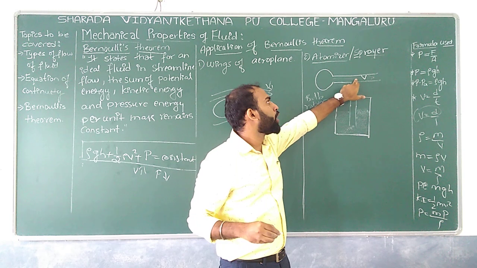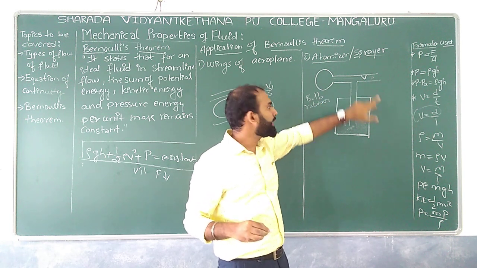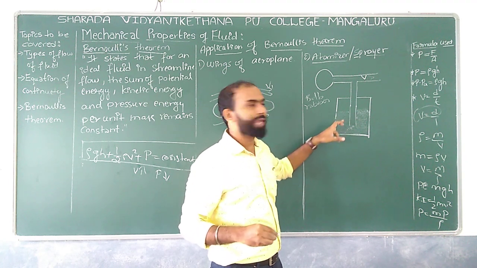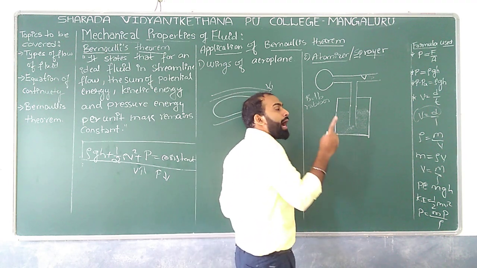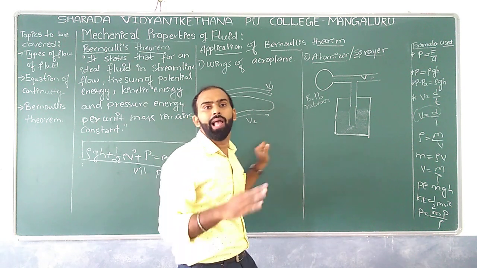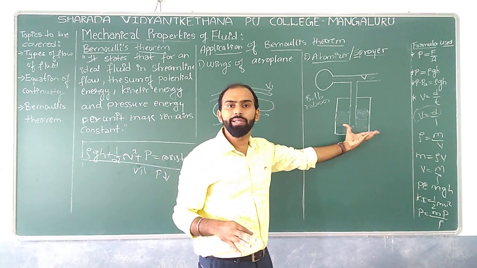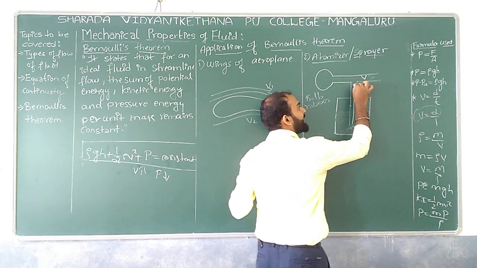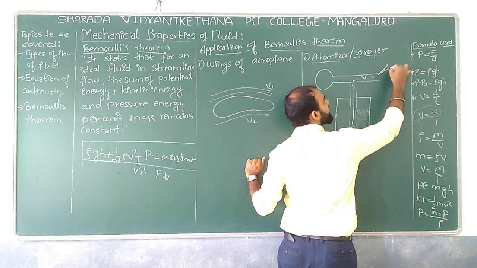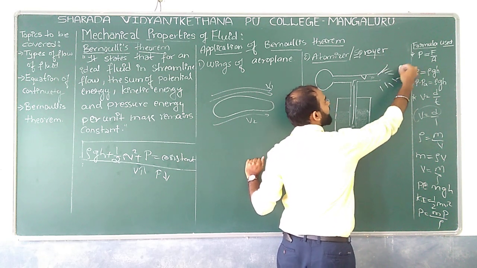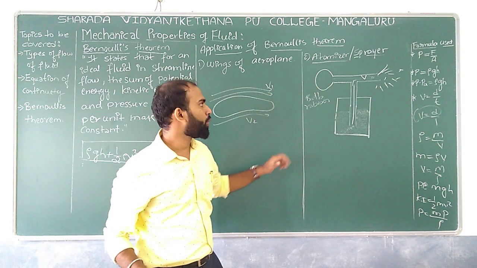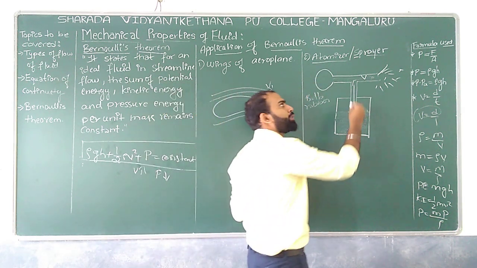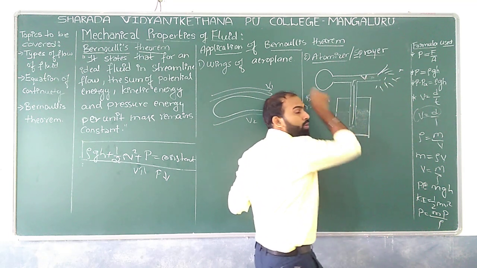So what happens here? Low pressure is created over here, and here we maintain higher pressure, so that at the time of moving air from higher pressure to lower pressure, along with the air, whatever liquid is there over here will be absorbed. So the liquid will rise, and there is a sprinkle of the perfume, somewhat like this. Once again I will say, when you squeeze the bulb over here, fast moving air will blow over here.